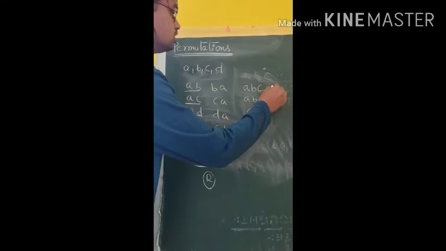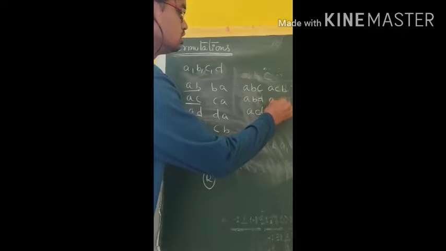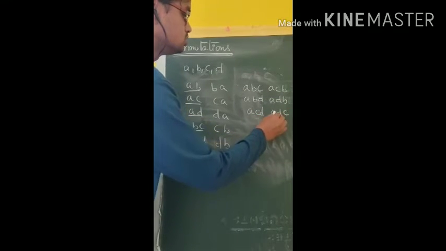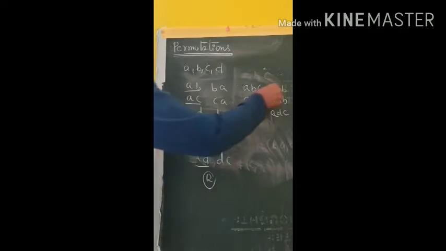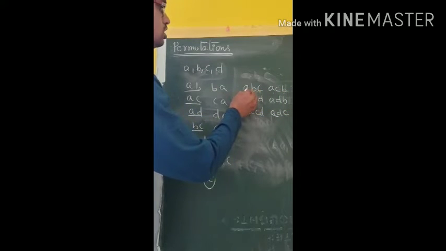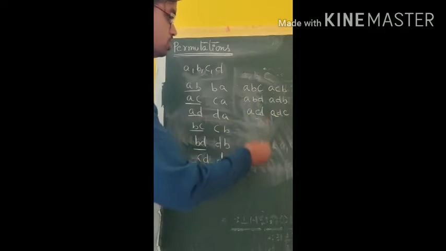If you write in reverse order: ACB, ADB, ADC. Like that you will get many with 3-element objects. You can also write this another way. I started with A here, so you can start with B also. Like that you will get many arrangements.